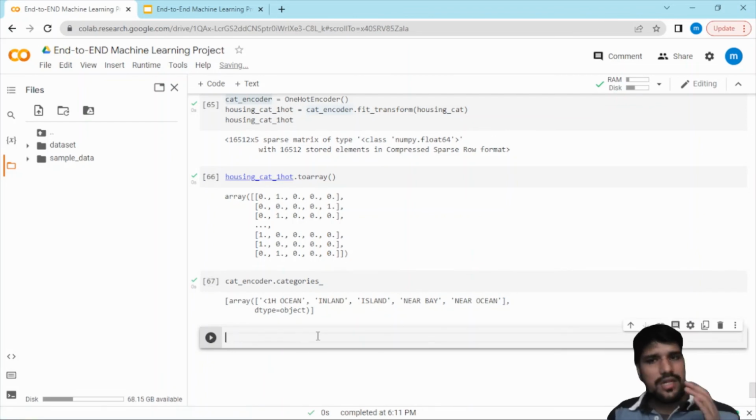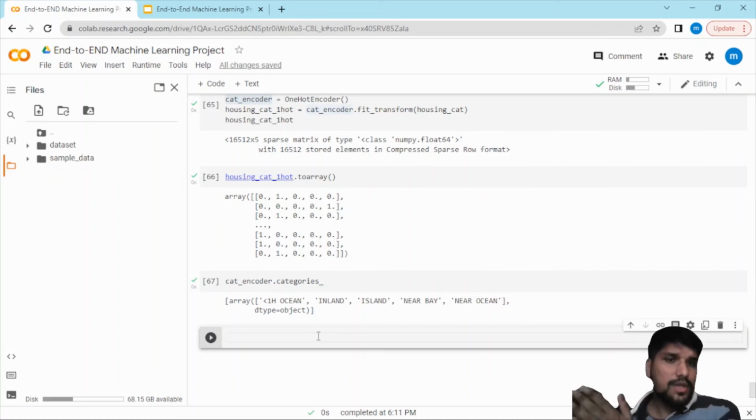I hope guys you understand what I was trying to explain. So we explained the difference between the one hot encoder and the ordinal encoder, and how we can use them programmatically to convert the text data into numerical data, which will be used by our ML algorithm for further prediction of patterns.